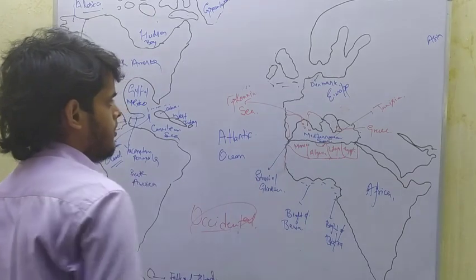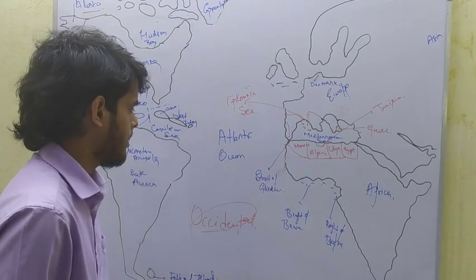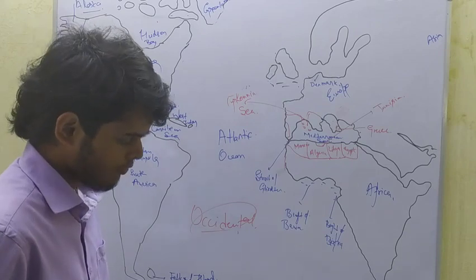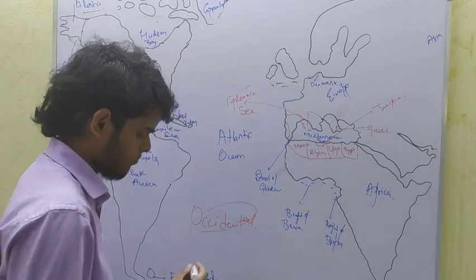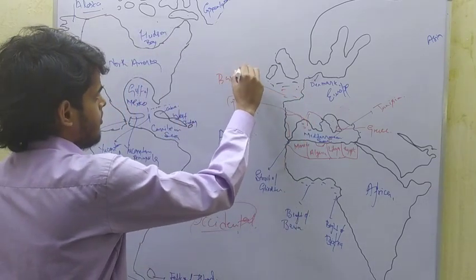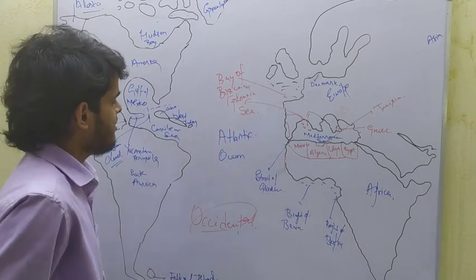Here, in the northern part of the United Kingdom, the Bay of Biscay is located.